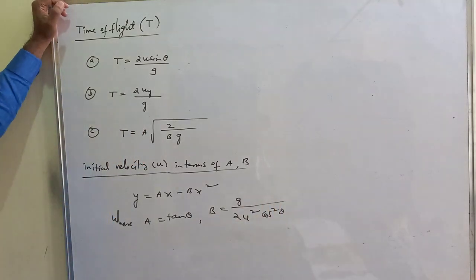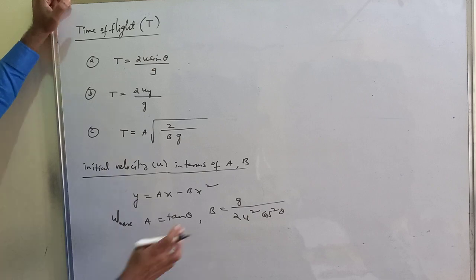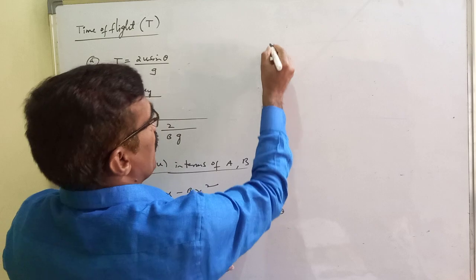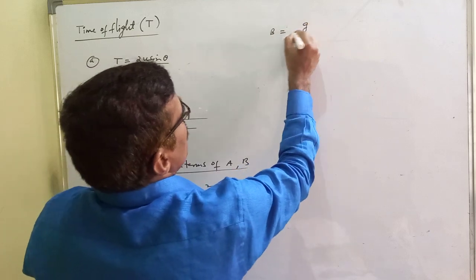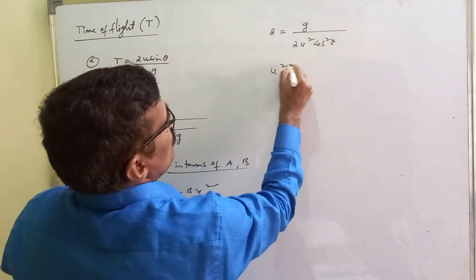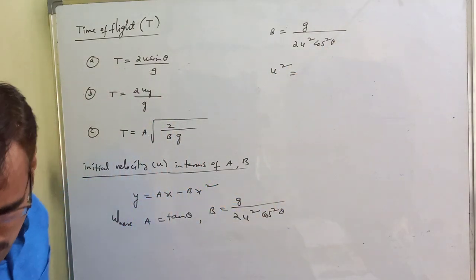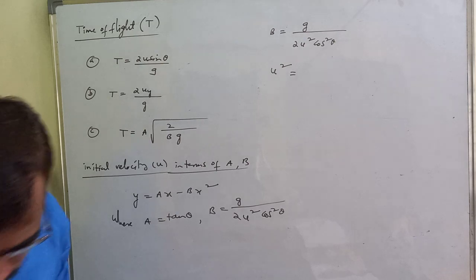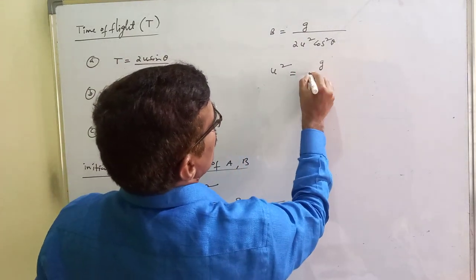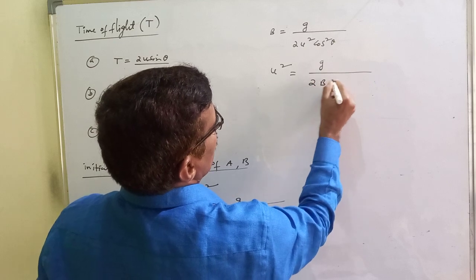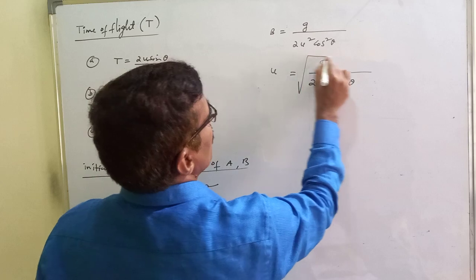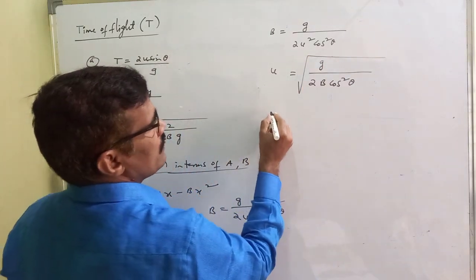We want u square: b equal to g by 2u square cos square theta, so u square is equal to g by 2b cos square theta. Then u is equal to root over this.